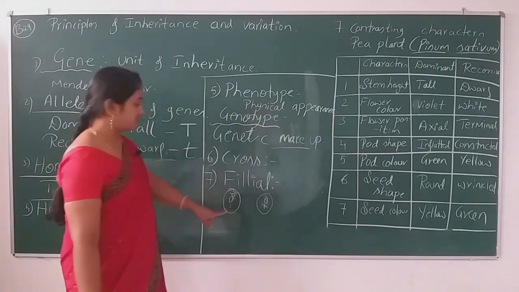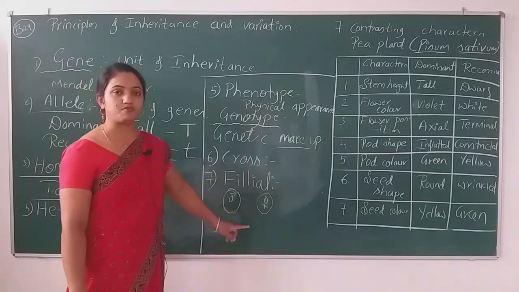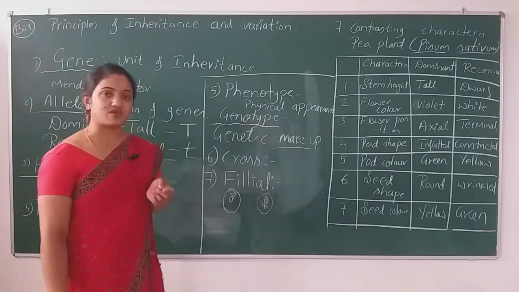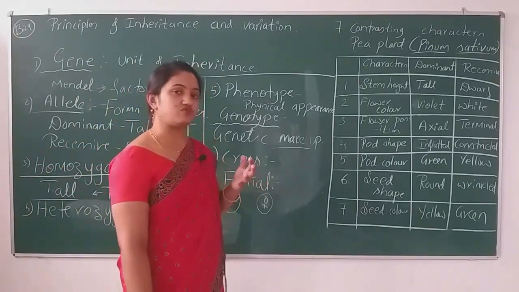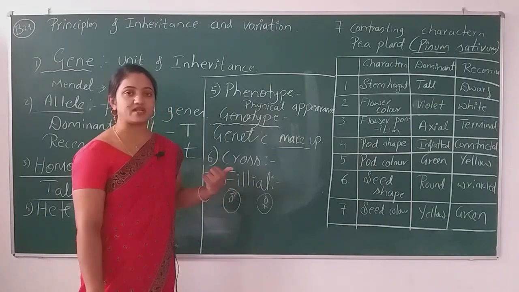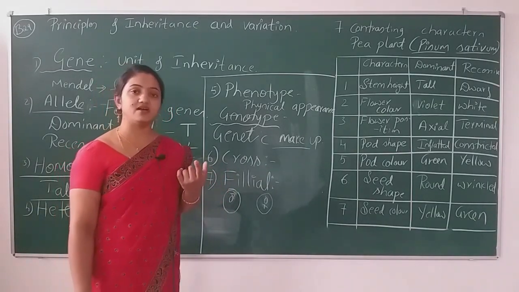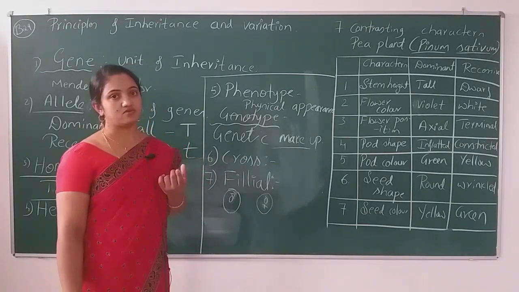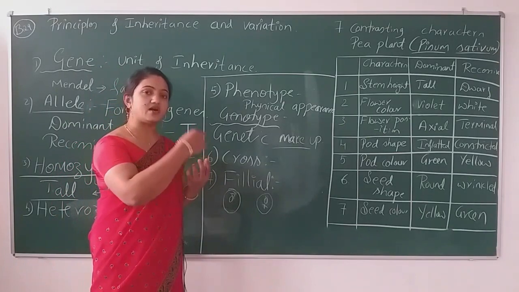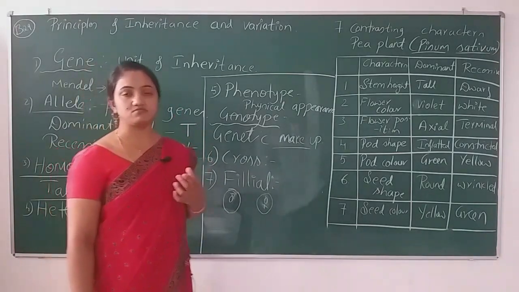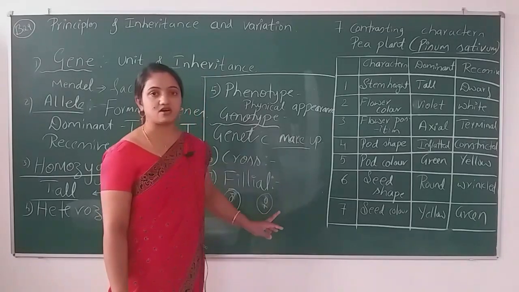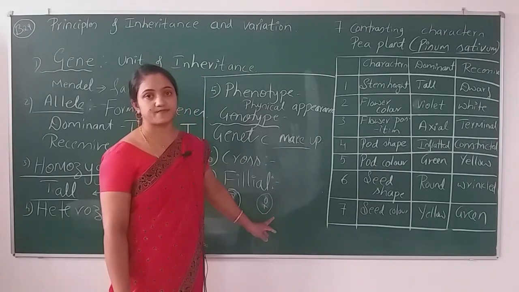You can ask me how there can be male and female plants, since the flower is bisexual. Male plant in the sense that we apply the emasculation method. If we need only the male plant, we take out the female part, the gynoecium, and in the female plant, we take out the anthers.